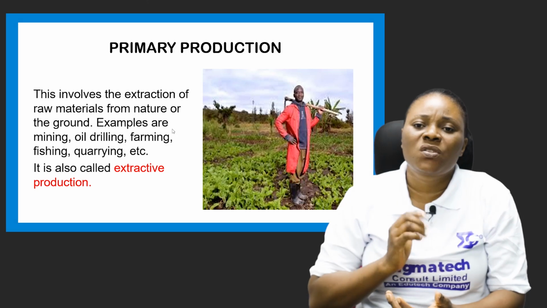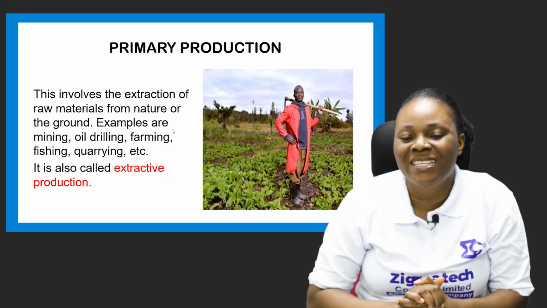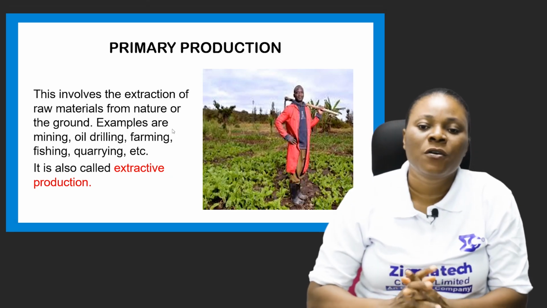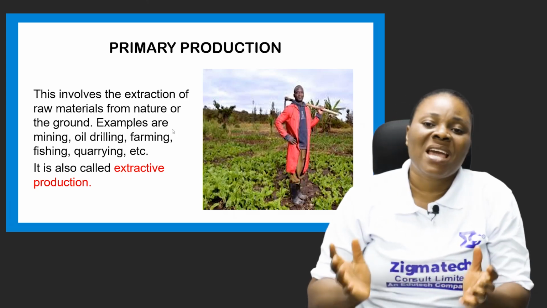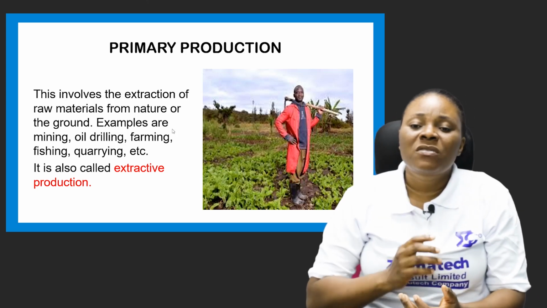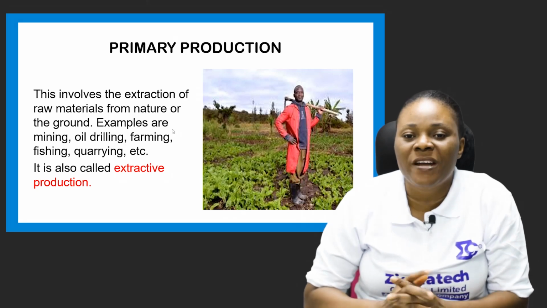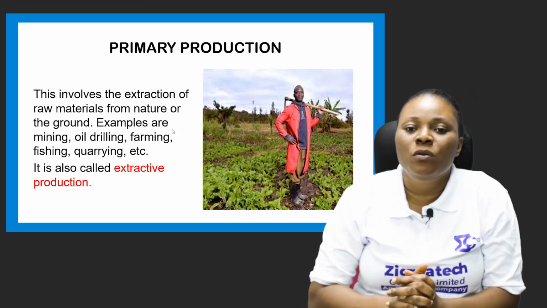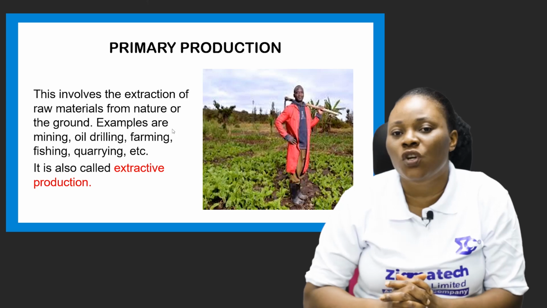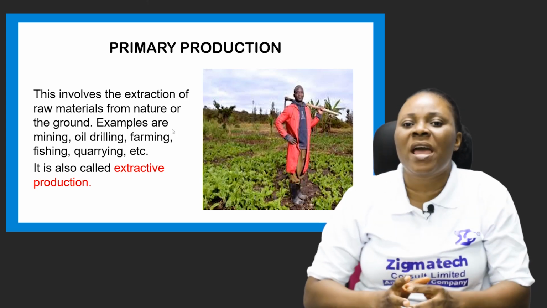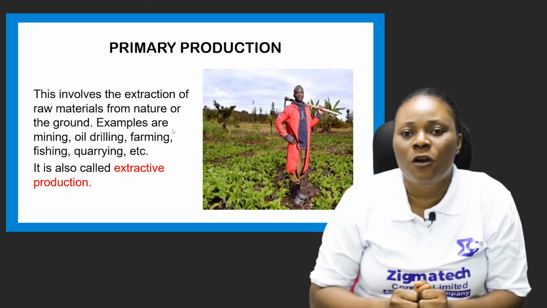And we can also refer to the primary production stage as the extractive production stage. So it can be asked in the exam that primary production can also be referred to as dash. It can also be referred to as the extractive stage of production. That means the stage where the raw materials are obtained from the ground.